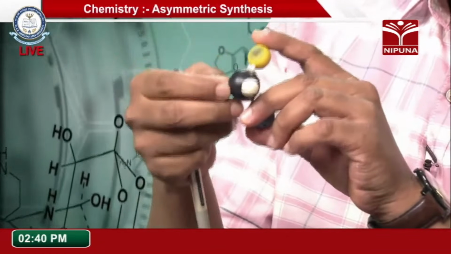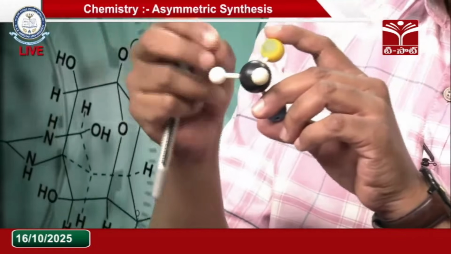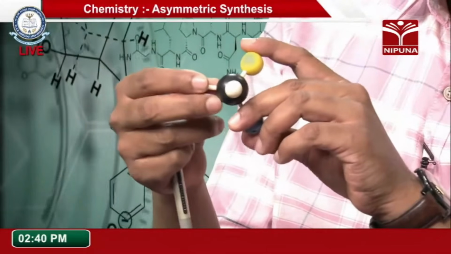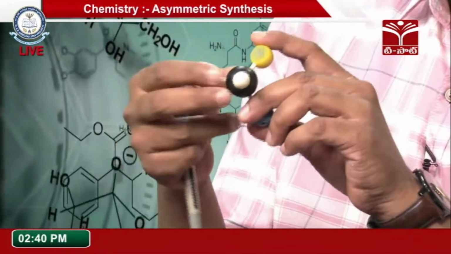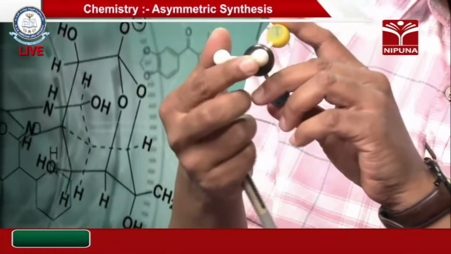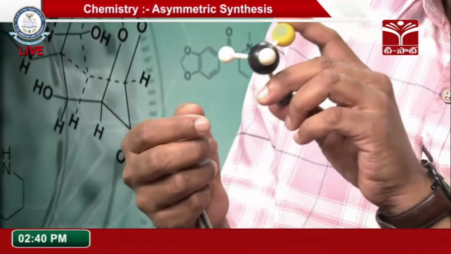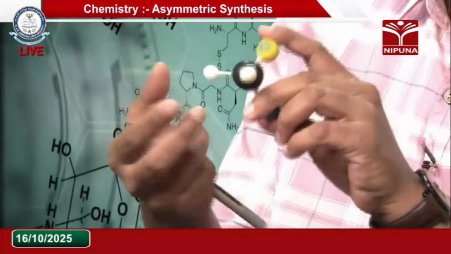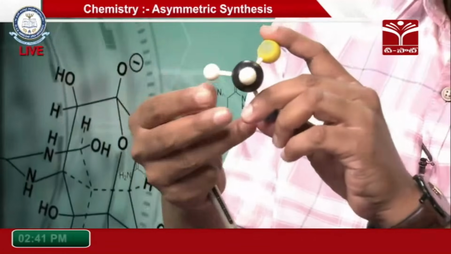Now, in order to say whether it is pro-R or pro-S, these are hydrogen atoms, right? As we know EZ nomenclature, as we know the CIP rules, Cahn-Ingold-Prelog terminology: if you have hydrogen atoms, you can't tell whether it is R or S. Why? Because both hydrogen atoms are the same, with the same atomic number and the same atomic mass. So CIP will not work.